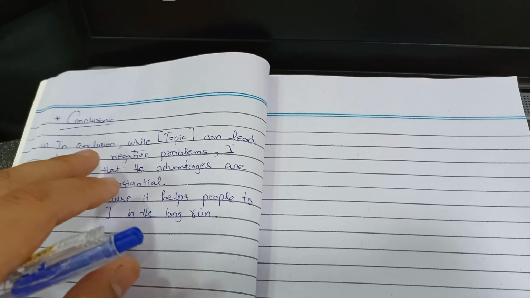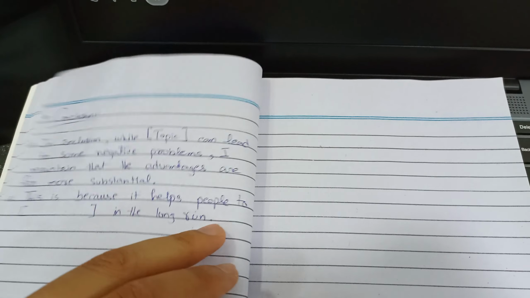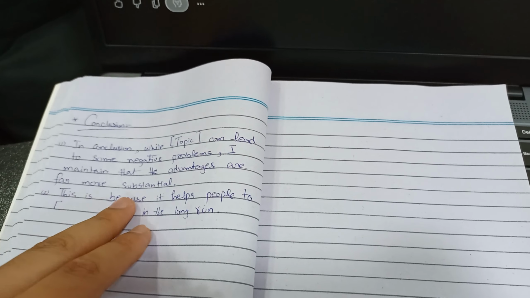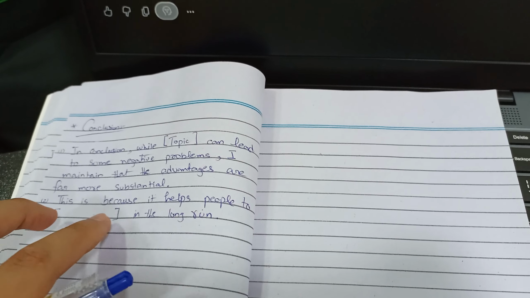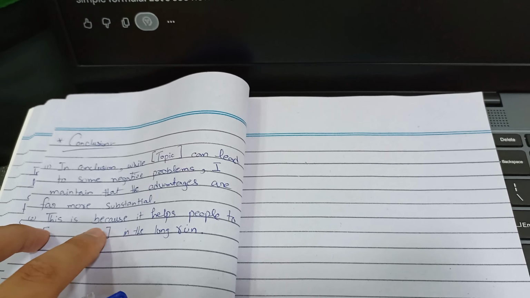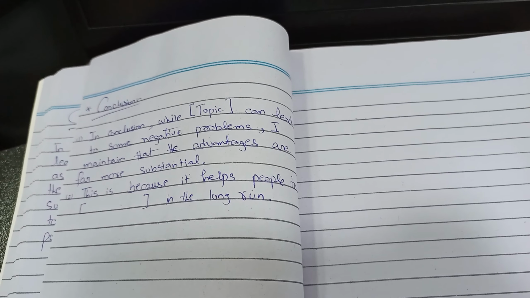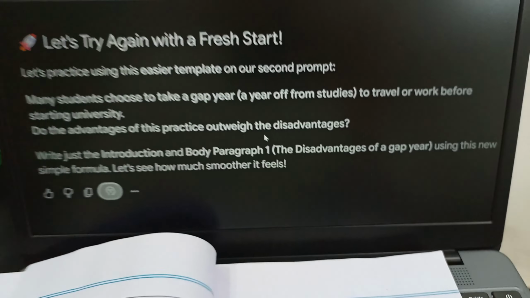You already discussed the negative problems in body paragraph 1, so you just have to conclude here. I maintain that the advantages are far more substantial. This is because it helps people to, and you elaborate a short advantage here, in the long run. So this is how you can end your advantages and disadvantages essay.